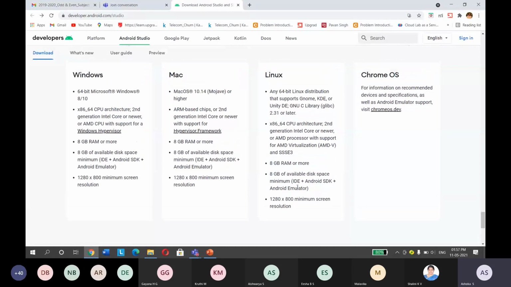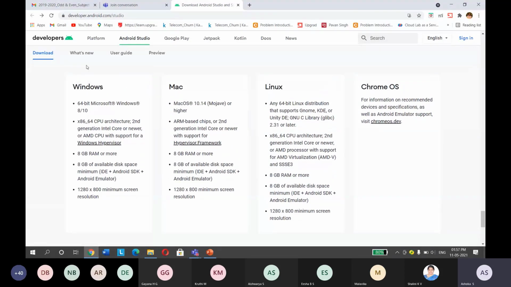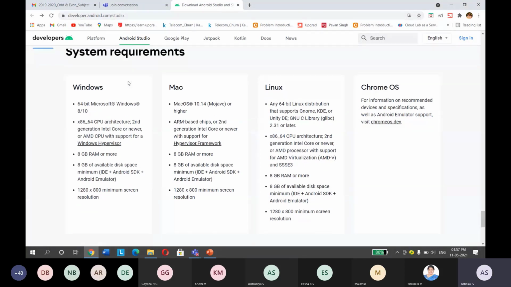So this is the official website of Android. developer.android.com is the official website of Android. Here you can find all the documents, how to install and everything about Android Studio. So this is the system requirement for different operating systems.